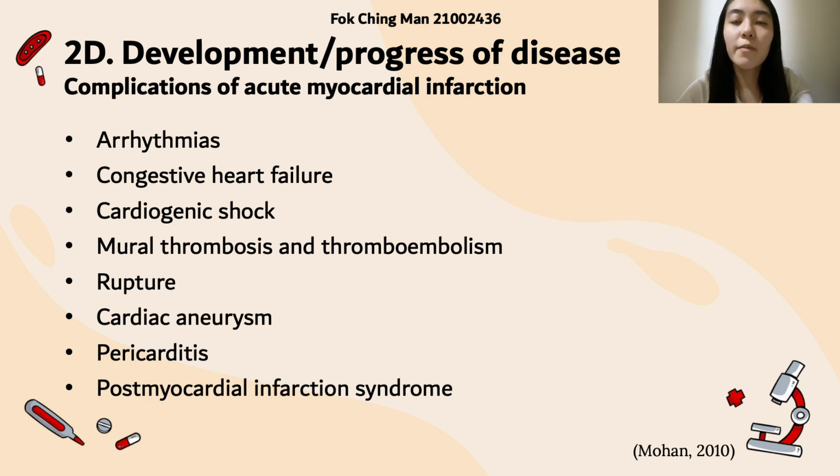Late complications of myocardial infarction include the formation of cardiac aneurysm. The necrotic area due to myocardial ischemia heals by fibrosis. This causes weakness of the ventricular wall and it bulges out due to the pressure within the ventricle, which results in the formation of aneurysms. Moreover, stasis of blood within the aneurysm leads to thrombosis and thromboembolism. Cardiac aneurysm also causes reduced cardiac output, which manifests as congestive heart failure.